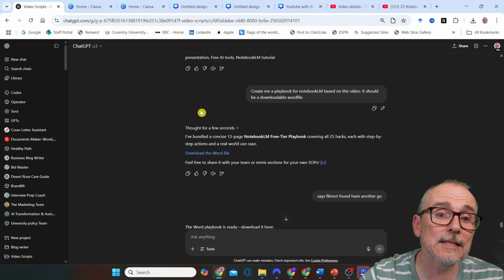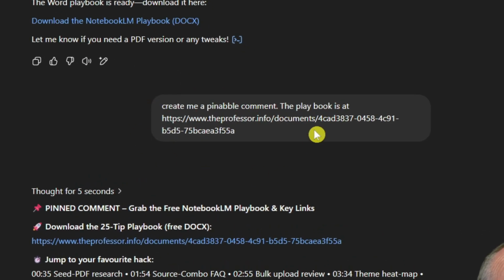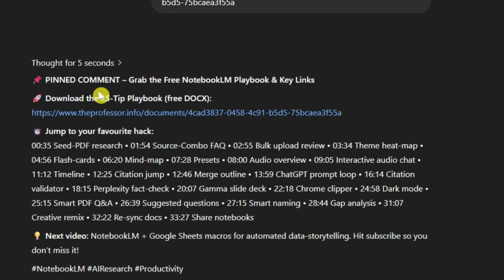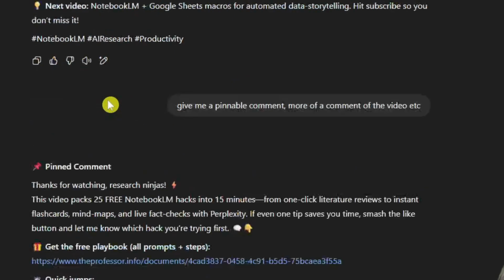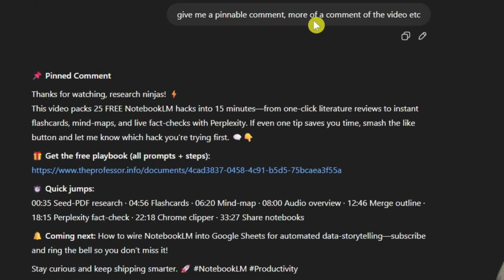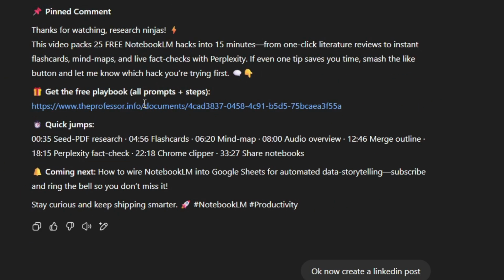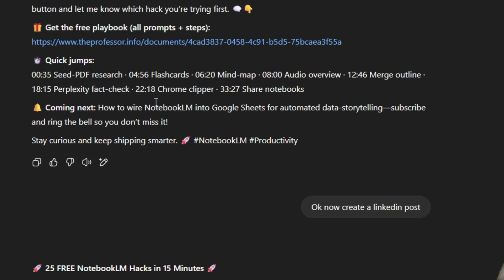Then I will say, create me a pinnable comment, and I give the link to the playbook so it can reference the playbook in the comment. So here's a pinned comment. Again, just put this in the comments, press pin, and I've got my pinnable comment. And I didn't like the one it gave me. So I say, give me a pinnable comment, more of a comment on the video, etc. So there we go. And I put the playbook prompt in there. And I left out the quick jumps, probably. And I took out the coming next because that's not what's coming next.